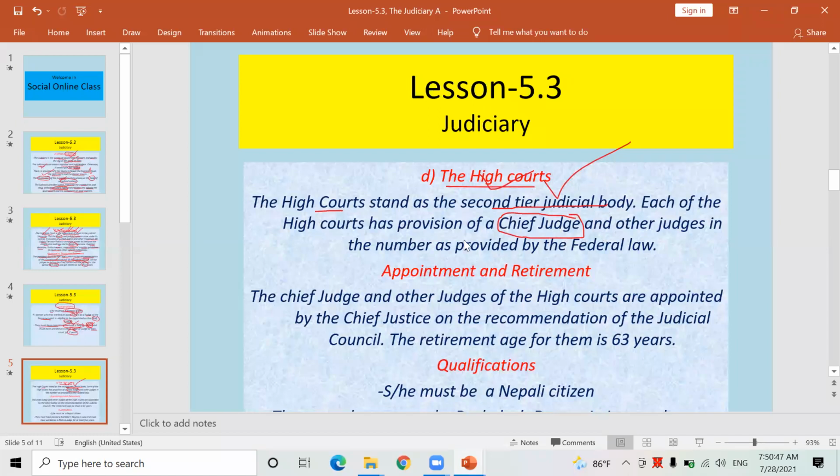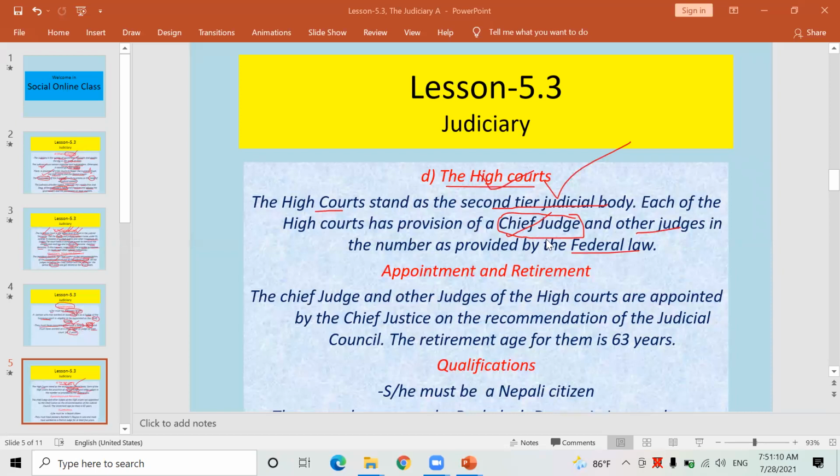Okay, so the High Court consists of a chief judge and other judges. Their number should be provided by federal law. There is a provision in the constitution on how many judges can be appointed on the post of judge of the High Court.